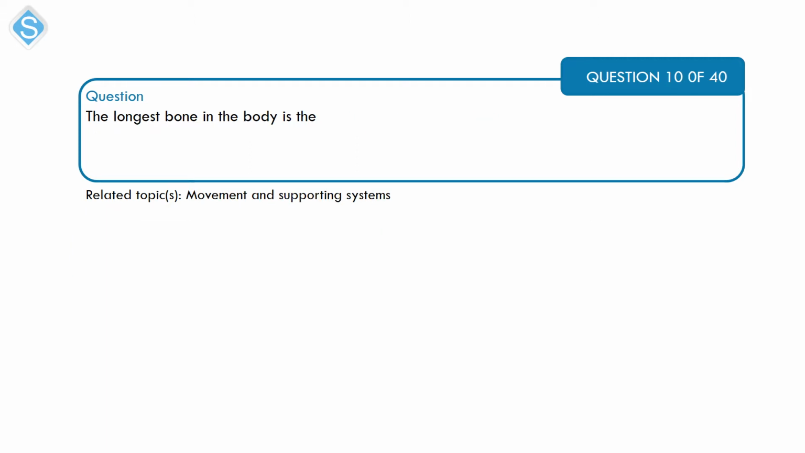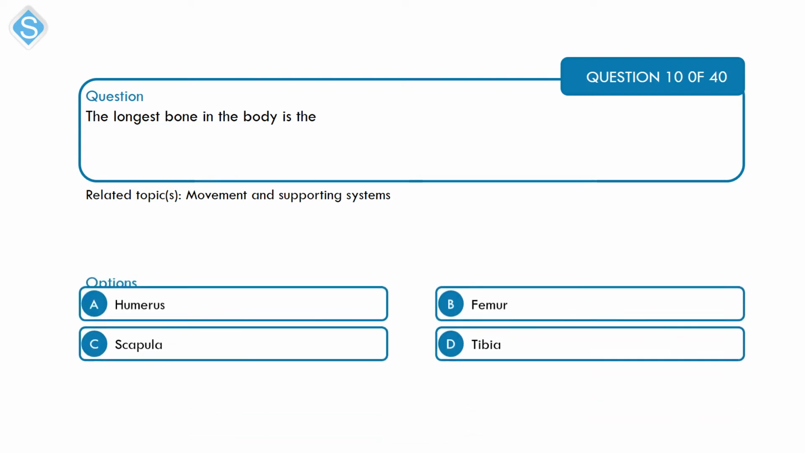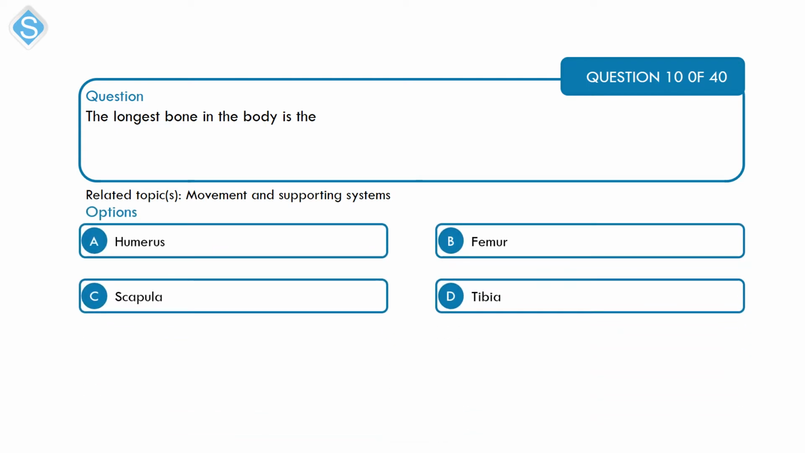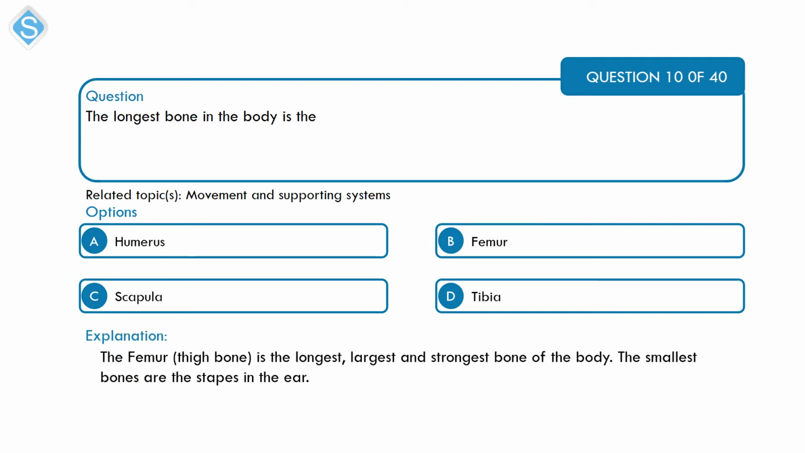Next is on movement and supporting system. The longest bone in the body is the A. Humerus, B. Femur, C. Scapula, and D. Tibia. The longest, largest, and strongest bone in the body is the thigh bone, which is the femur. The smallest is the stapes in the ear. Option B is the correct option here.